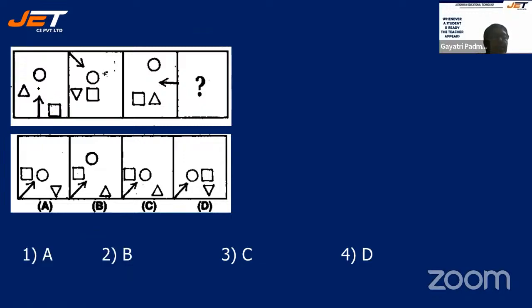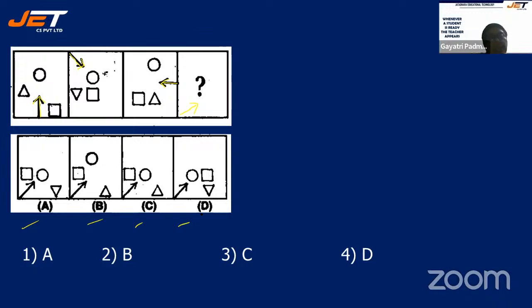By then, let me try these sums. See here, in the first sum, your arrow is facing this side. Then it is going to the left corner in the second one. And in the third one, it is going to this. So in the fourth one, where will it go? It has to go towards this side. Everywhere the same arrow is facing, so you cannot find out. Probably with the other things you can find out.